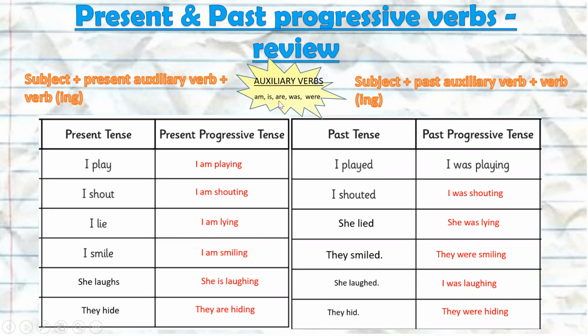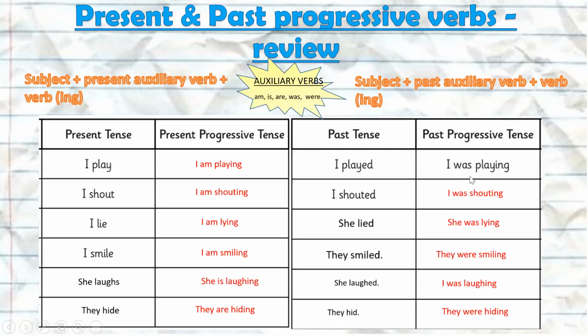Am, is, are, which we use in the present progressive. Was and were, which we use in the past progressive. Okay? So to use present progressive, we take our subject, we add a present auxiliary verb, and then we add our verb ending in ing. So here we use I am playing. And then it changes if the subject is different. So she is laughing, or they are hiding.